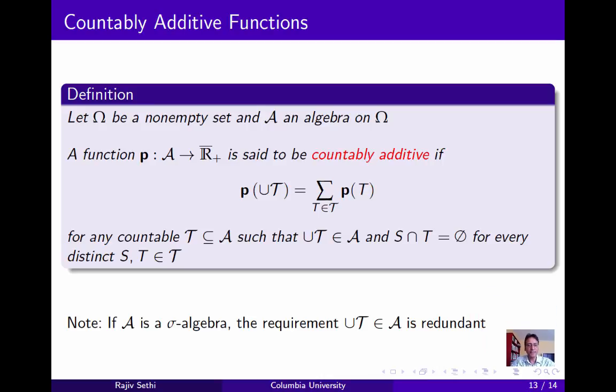Now note that if A is a sigma algebra, then the union of any countable collection of sets in this class must also belong to this class. So therefore the requirement that the union of all sets in the collection belongs to A would be redundant. But if A is an algebra, it need not be a sigma algebra, and we do require this condition.